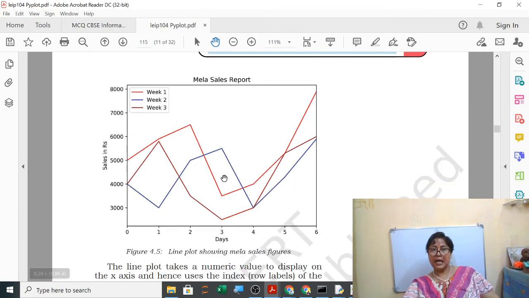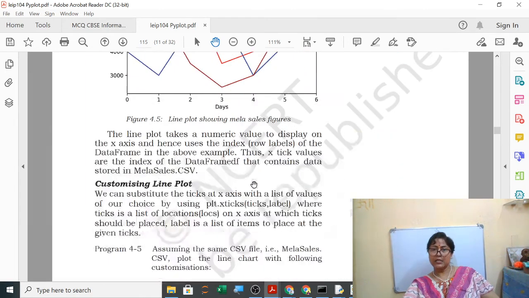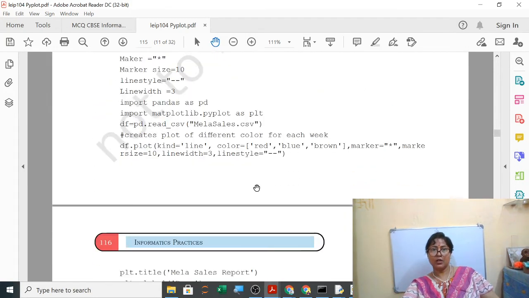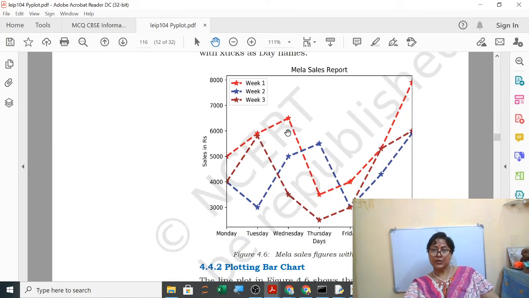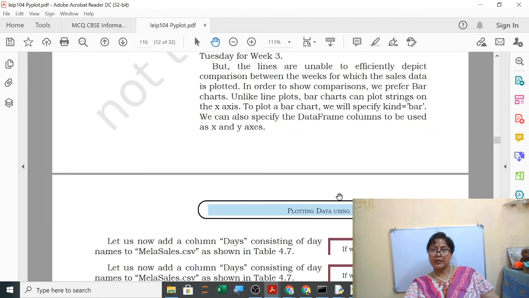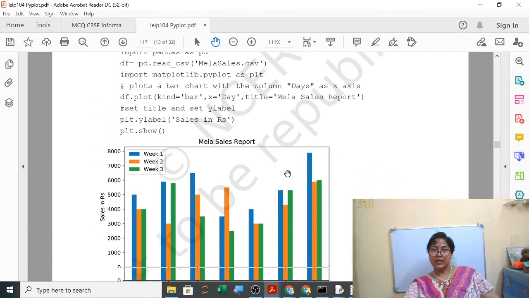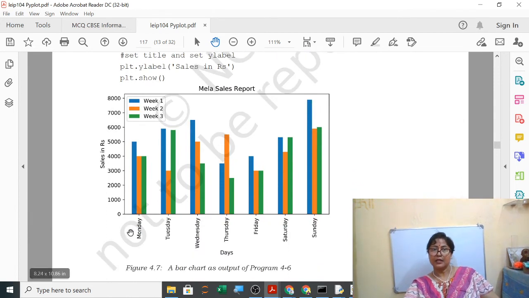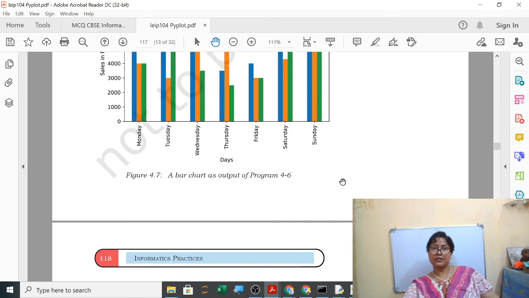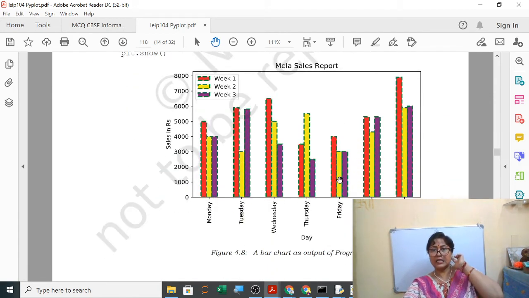Now multiple lines of different companies of different years, with different colors. This also we will learn. Next class we will do all these things. We will complete the portion in the next class. So here you can see multiple lines are there. Same, plotting the bar chart of these weeks and days. So here you can see multiple plots for Monday, week 1, week 2, week 3, in different colors. Legends I will use to show this box, and using different colors you can do it. It is very easy, nothing is there.